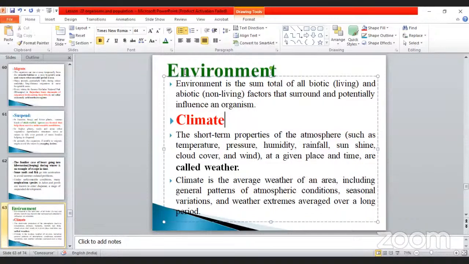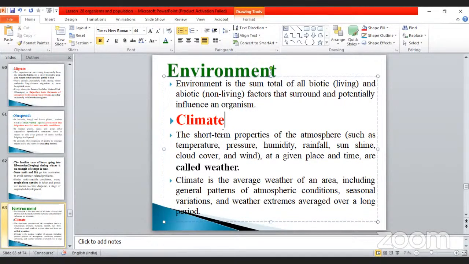The environment depends upon the climate, isn't it? The climate also varies depending upon the area. See that? First one is climate. The short-term properties of the atmosphere, such as temperature, pressure, humidity, rainfall, sunshine, cloud cover, and also wind, are all included in the climate.